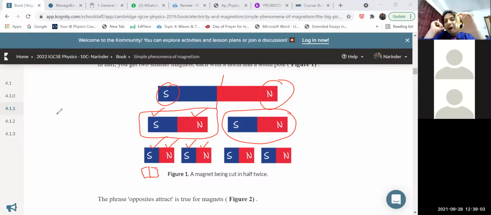If we have a magnet in the shape of a ring, how can I locate at which side will be the north pole and at which side will be the south pole? In a ring, I have placed this ring in a vertical plane. If I have to draw this ring on a plane of paper, it is like this. This is a circular ring.